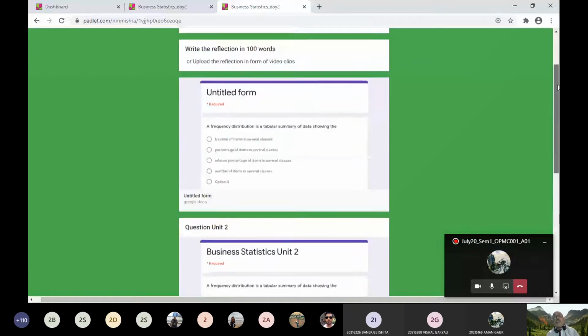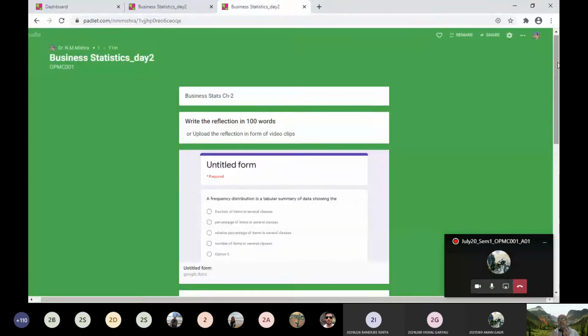And the third important thing I ask from everyone, at the end of this unit 2 class today, is to write a reflection of 100 words on whatever you learned. This time I'm giving you one more option. Instead of writing the reflection, if you don't want to write, you can prepare a video clip and upload it in this Padlet, where you explain whatever you learned from today.